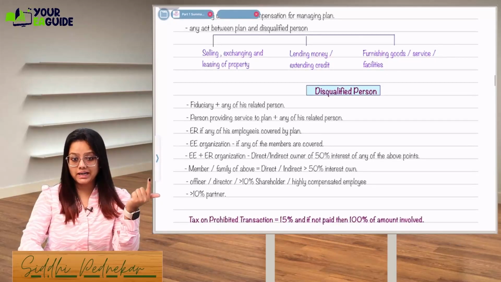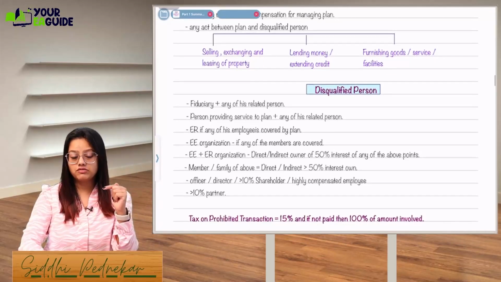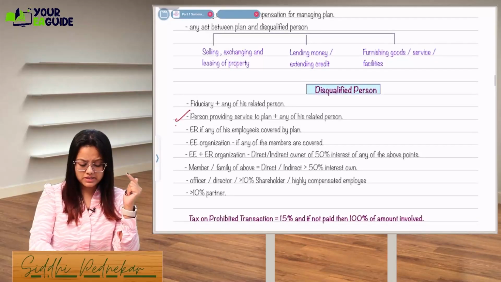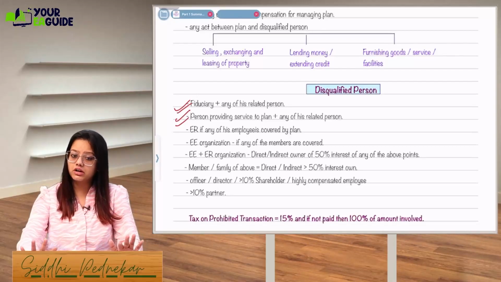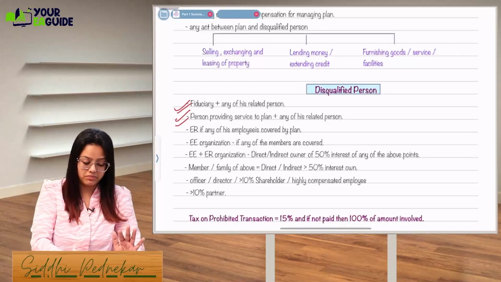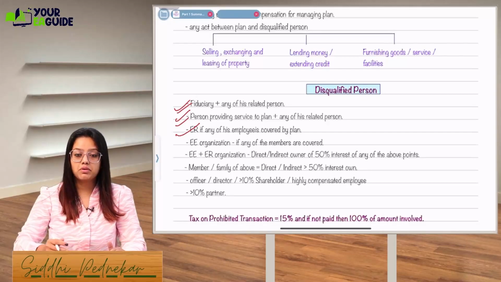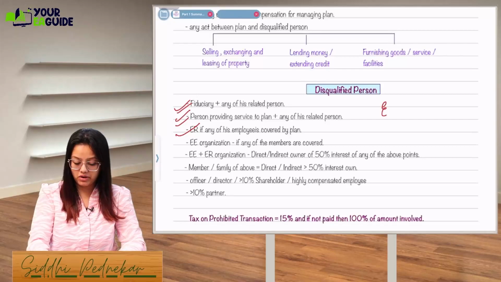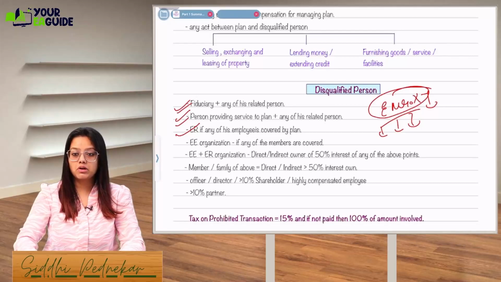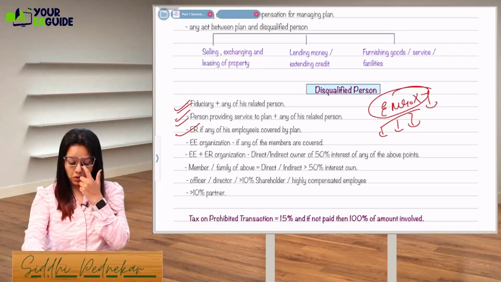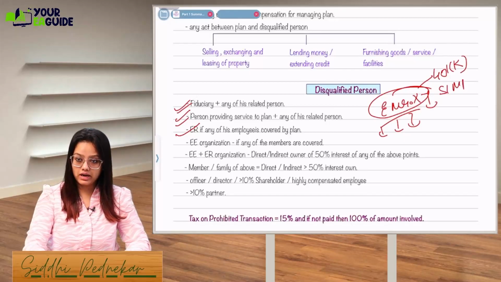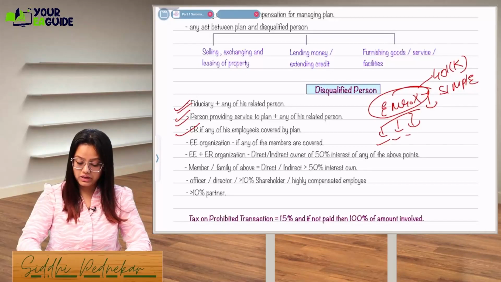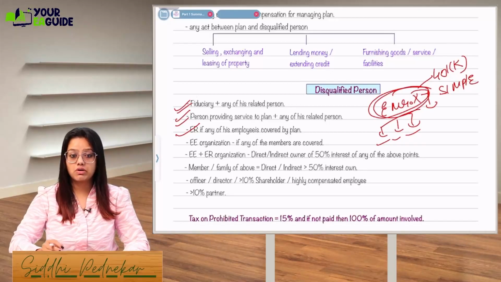Second, a person providing service to the plan plus any of his related persons. Person providing service, fiduciary plus any of his relatives, any relative is covered for all the types of disqualified person. See, employer, if any of his employees are covered by the plan. Let's say employer Mr. X is there, he has a lot of employees, so this Mr. X will be called a disqualified person. If he has taken a 401k plan or any SIMPLE plan or any retirement plan on behalf of the employees, then this employer will be called a disqualified person.